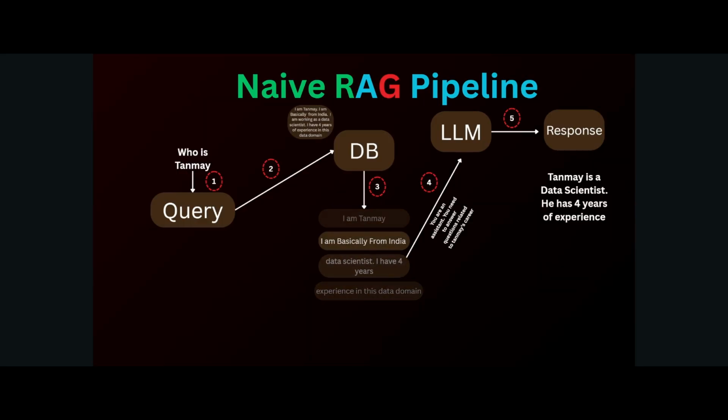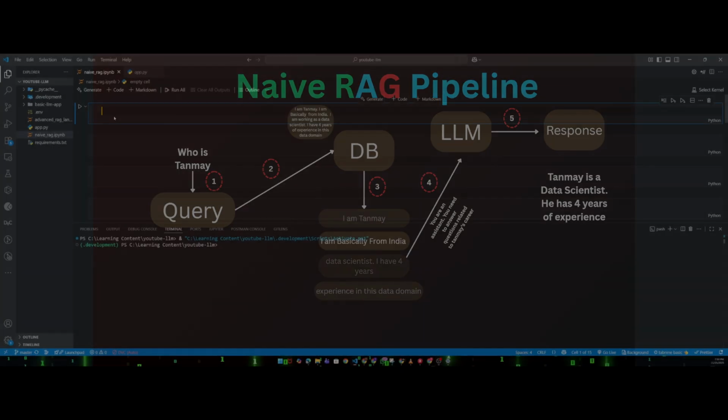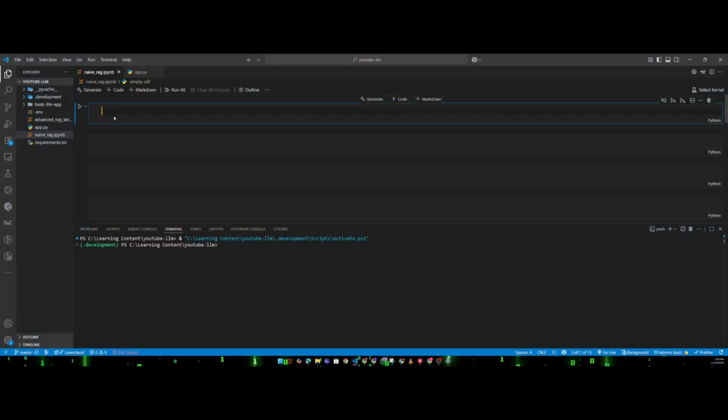So let's start that thing also. Okay, now let me start with the practical of RAG here. First, I have created one Jupyter notebook here in my VS Code, the naive rag notebook file.